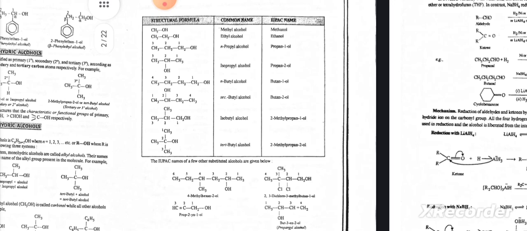IUPAC system. In this system alcohols are called alkanols. The name of an alcohol is derived by replacing the final e from the name of the corresponding alkane by the suffix ol. The longest chain containing the OH group is selected as the parent chain and numbered in such a way that the carbon atom carrying the OH group gets the smallest number. The position of the substituents is then indicated by suitable numbers. The common and IUPAC names of a few monohydric alcohols are given below.